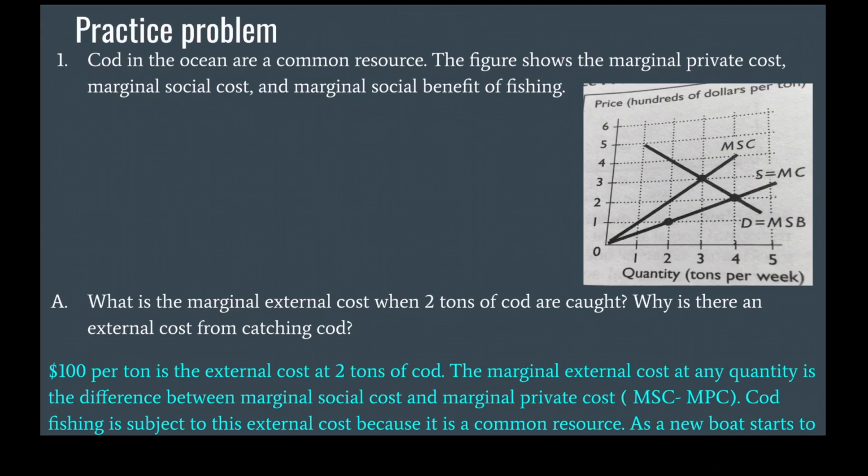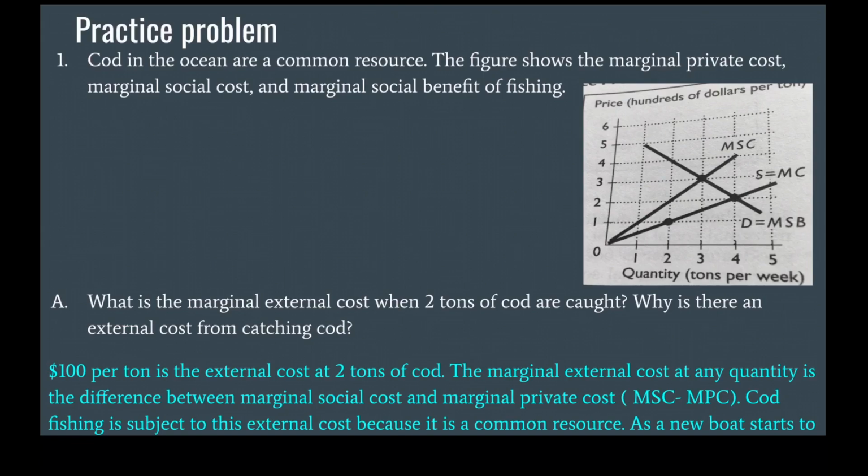$100 per ton is the external cost at 2 tons of cod. The marginal external cost at any quantity is the difference between the marginal social cost and the marginal private cost. That is the vertical distance from marginal private cost to marginal social cost. Cod fishing is subject to this external cost because it is a common resource.